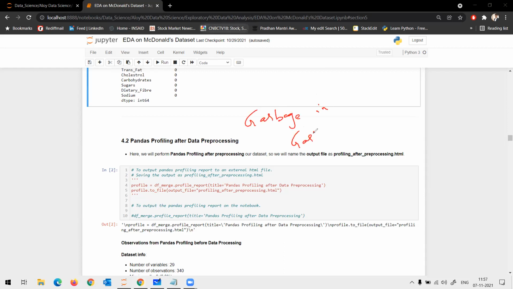Garbage in, garbage out. Correct? You have fed garbage to the machine and it has thrown out processed garbage. So as an analyst, if you are not sure what your data means and what it is capable of, do not expect any of your machine learning algorithms to work. Okay.